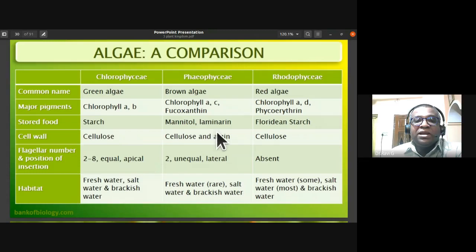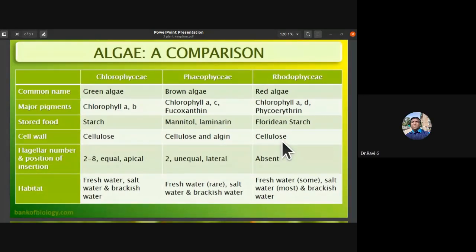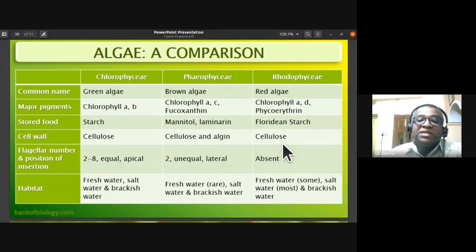In Phaeophyceae it is mannitol or laminarin, and in Rhodophyceae it is Floridian starch. The cell wall in Chlorophyceae is made of cellulose, in Phaeophyceae of cellulose and algin, and in Rhodophyceae of cellulose. This is one of the reasons these three classes of algae are placed under the plant kingdom, apart from being eukaryotic and multicellular.